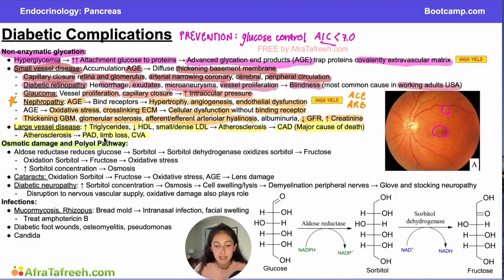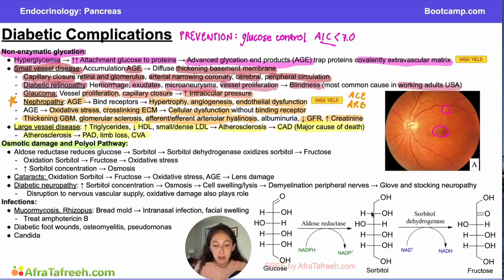This is going to be osmotic damage and the polyol pathway. So what the heck is the polyol pathway? Well, the polyol pathway is a way, when you have too much glucose in your system, so the hyperglycemia that we see in diabetes, for some of that glucose to be metabolized into other forms of sugar that can be metabolized in different ways. You don't have to all go through the same pathways that glucose goes through.